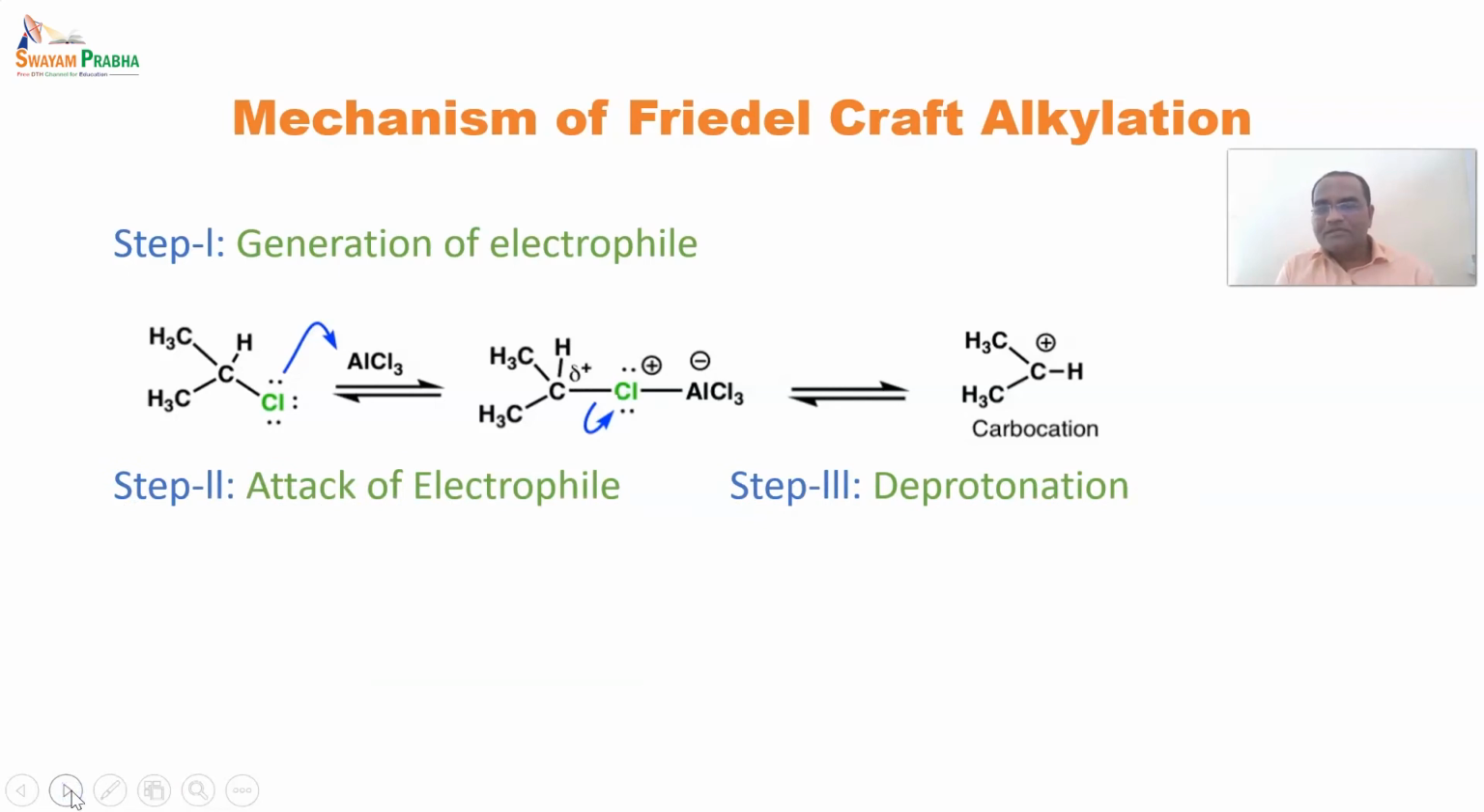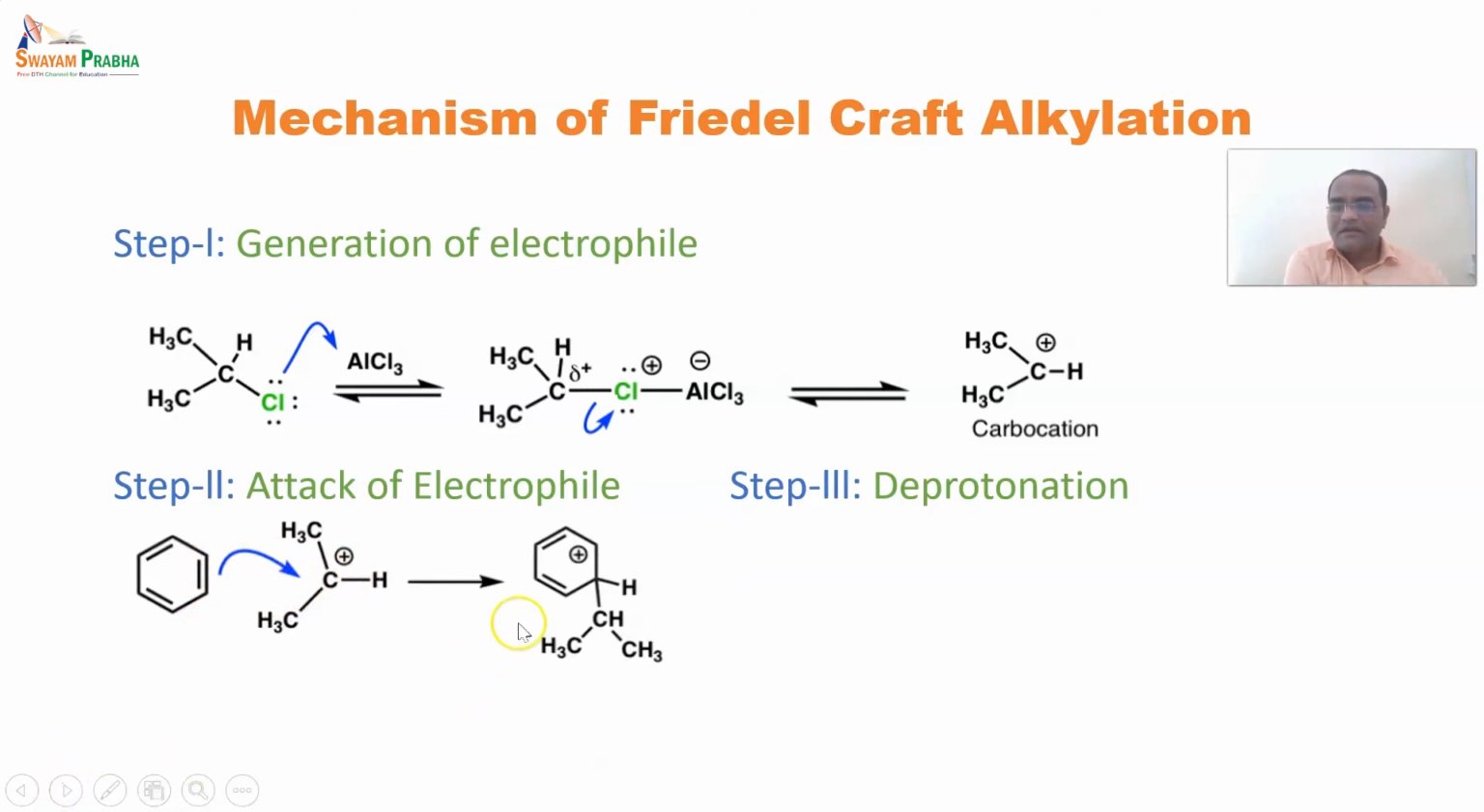So in the second step, attack of an electrophile. The electrophile will attack. Again the process is the same: the pi electrons from the benzene ring attack on the electrophile, and due to which the electron deficient center gets attached to a carbon, and it forms an aromatic carbocation now.